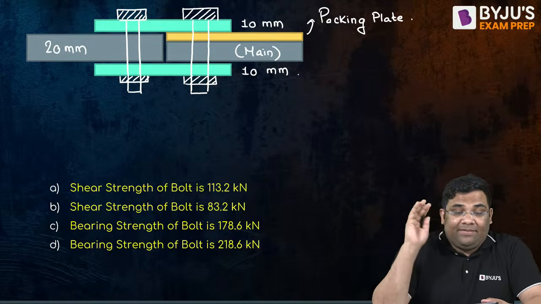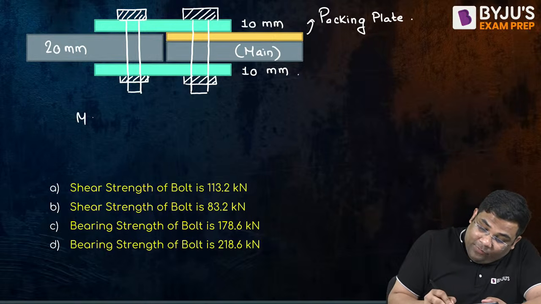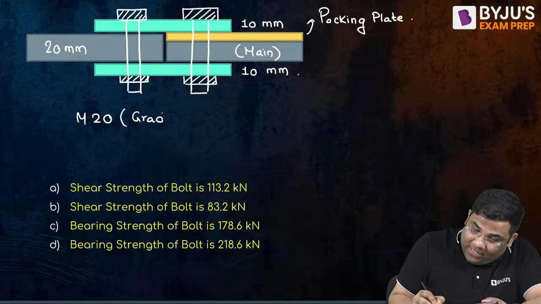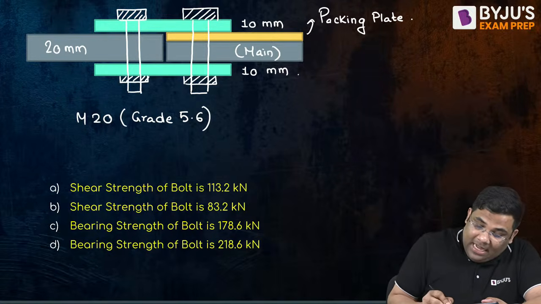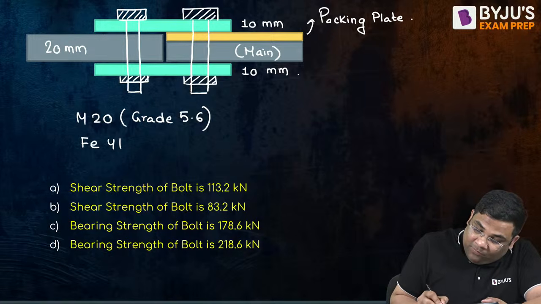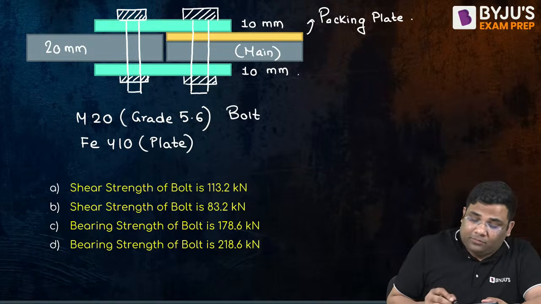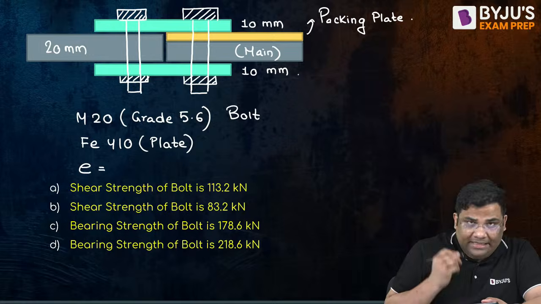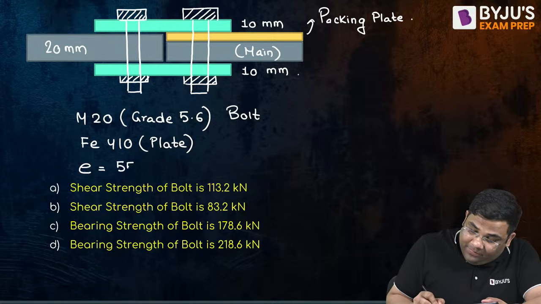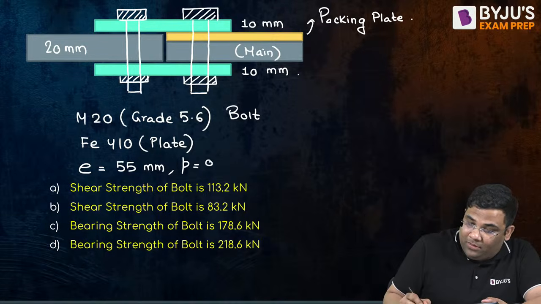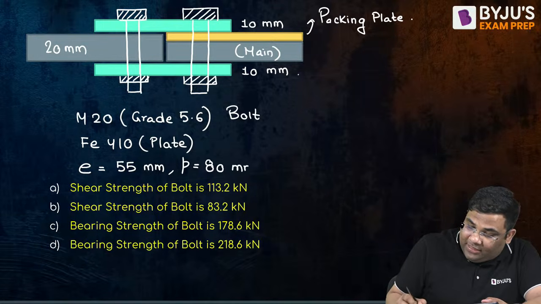And some additional data is given. The bolts are M20 bolts. M20 means the diameter is 20, and they are of grade 5.6. The plates are Fe410. And then the end distance is given, how much? 55 mm. And the pitch is given as 80 mm. All this data is mentioned in the question.